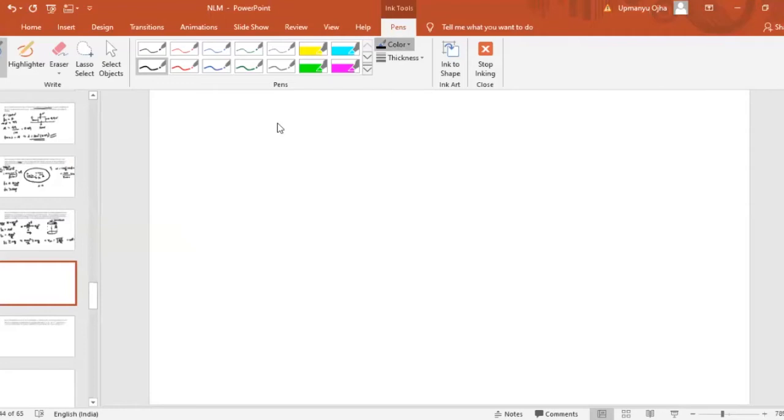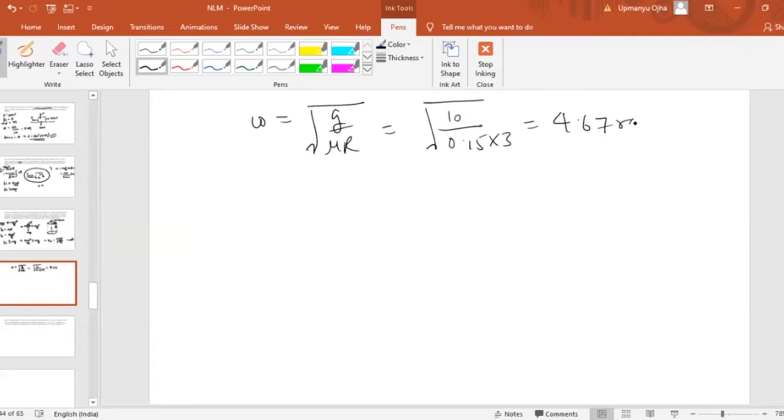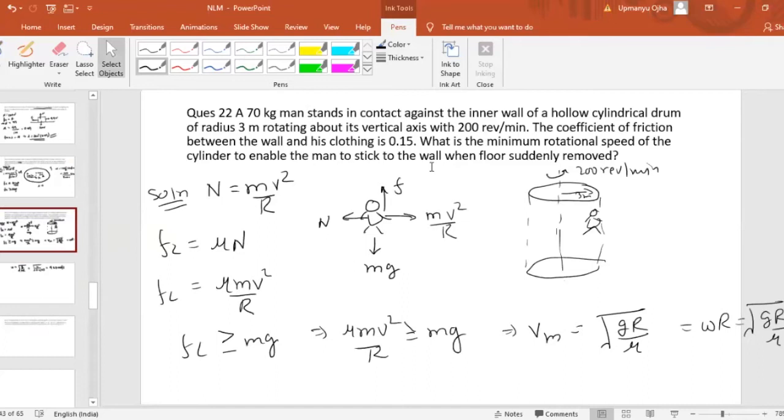So omega will be equal to root of g by mu r. Now the value of g is how much? We can take 10. The value of mu is 0.15, and r is 3. So if you solve this, you'll get the angular speed to be equal to 4.67 radian per second. Okay, fine. So I think you understood this problem.